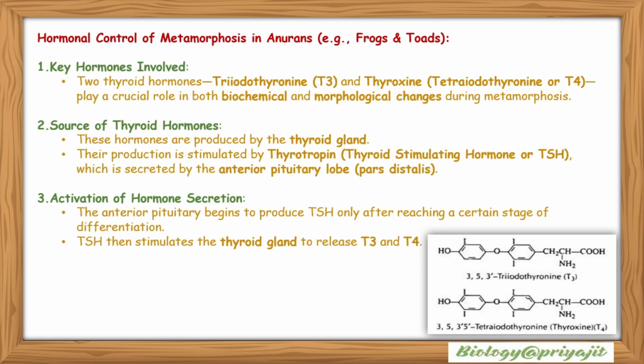Activation of hormone secretion: the anterior pituitary begins to produce TSH, or thyroid stimulating hormone, only after reaching a certain stage of differentiation. TSH then stimulates the thyroid gland to release T3 and T4. This is the structure of the T3 hormone, 3,5,3' triiodothyronine or T3, and 3,5,3',5' tetraiodothyronine or thyroxine or T4.